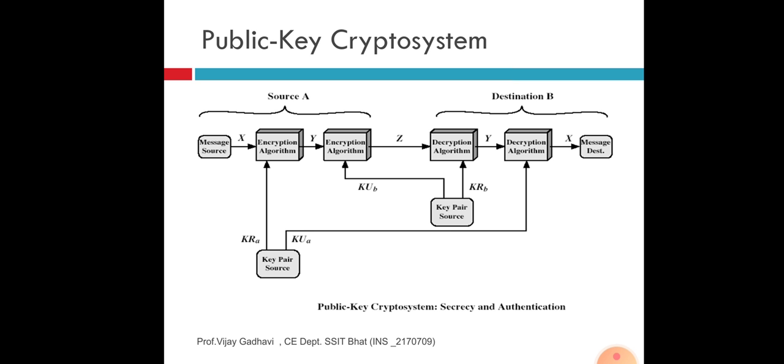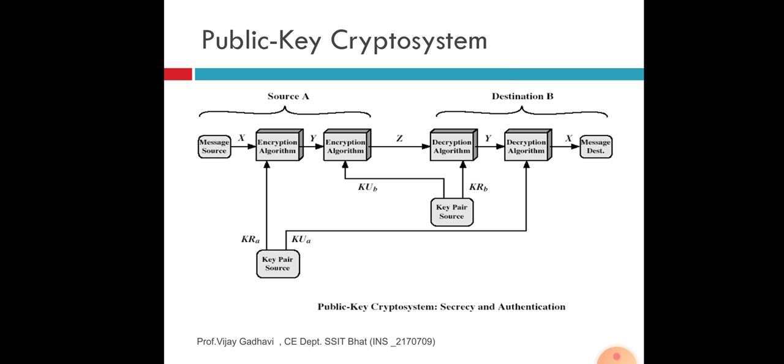Here we see the key from the key source. One key is used for decryption and another key is used for encryption. For the encryption and decryption algorithm, we get another key pair source, because here we use a public key for security and convert plain text to ciphertext by using an encryption algorithm.